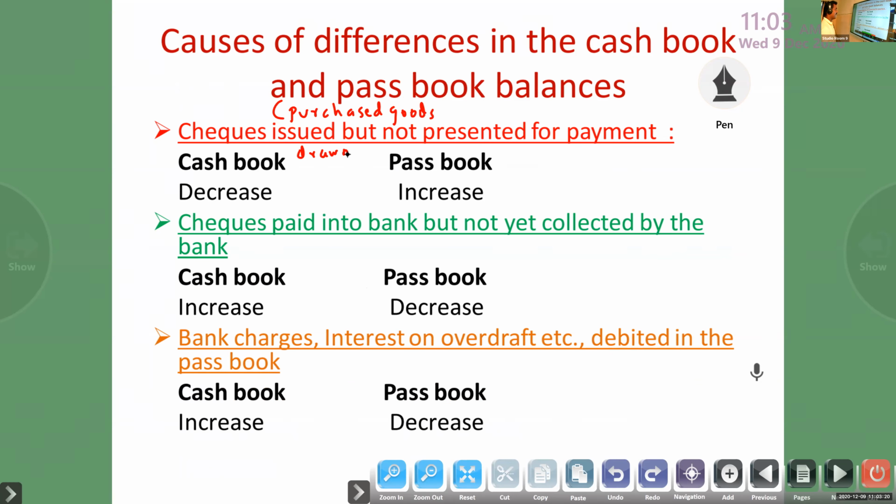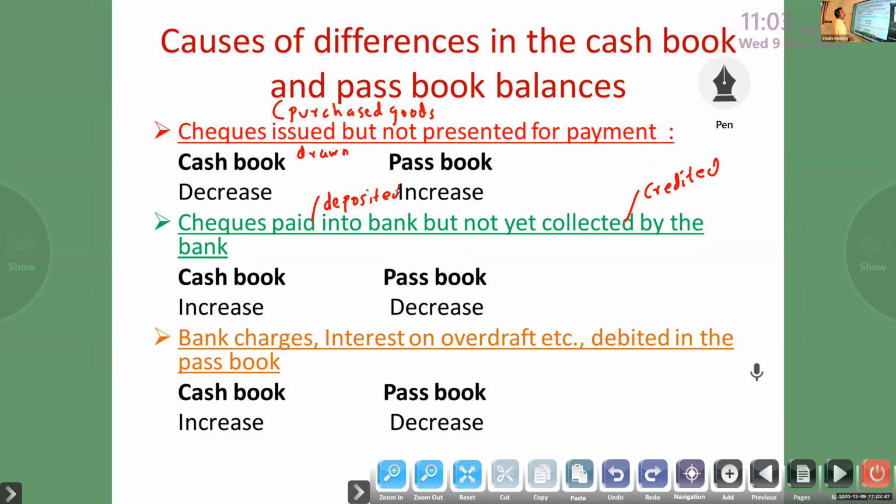Next, check paid into bank, but not yet collected or credited by the bank.